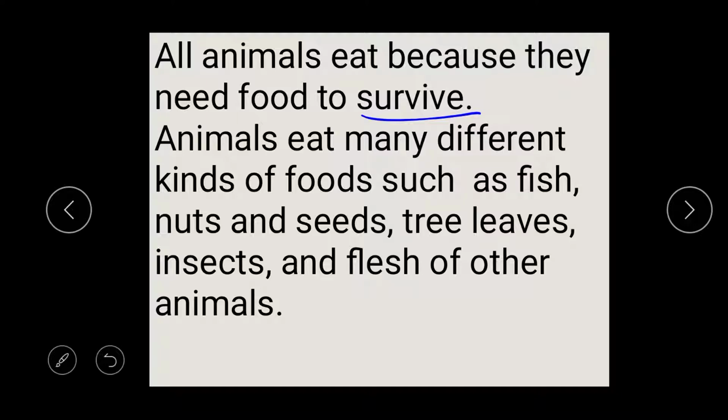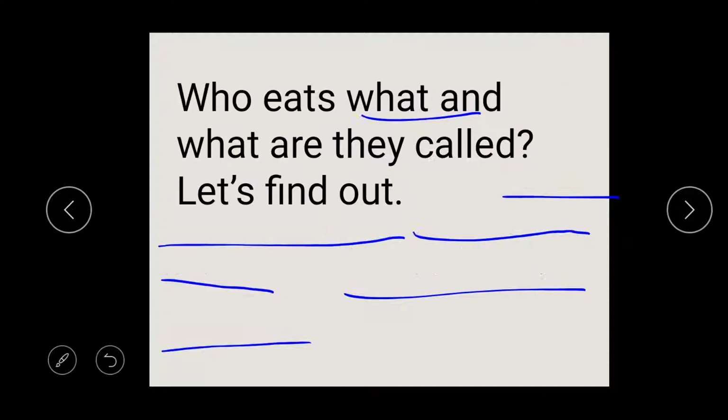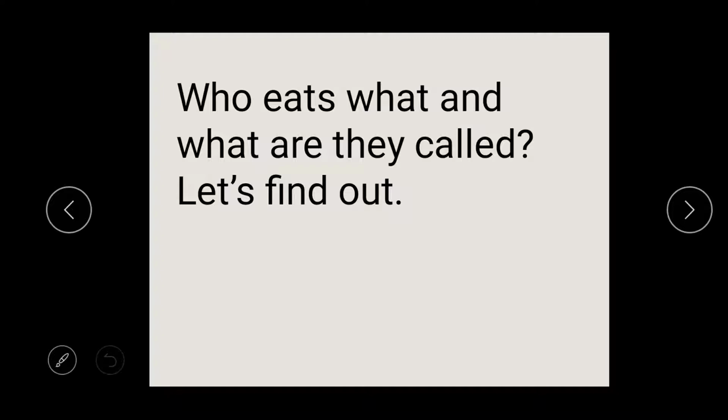They eat different kinds of foods, such as fish, nuts and seeds, tree leaves, insects, and also the flesh of other animals. Yes, they eat flesh of other animals to survive. These animals fall into basically three categories. So, who eats what and what are they called?